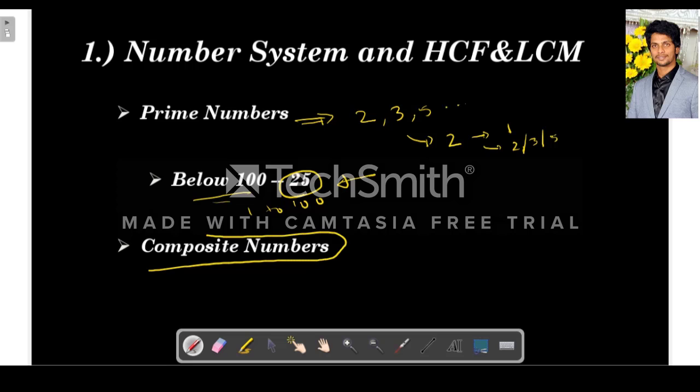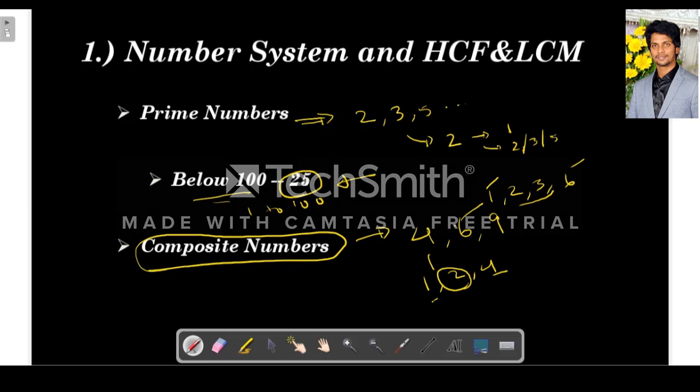And what are the composite numbers? The composite numbers are those which are not prime numbers, like which have factors other than 1 and itself. For example, if you take 4, 6, 9, etc. For 4, 1, 2 and 4 are the factors. So other than 1 and itself, there is another factor 2. For 6, it is 1, 2, 3, 6. So other than 1 and the number itself, there are other two factors. So these are called composite numbers.